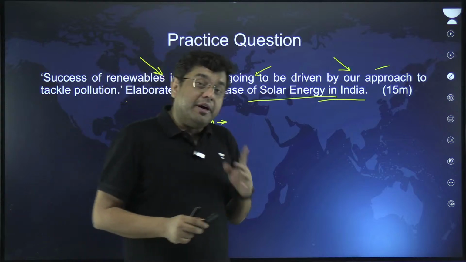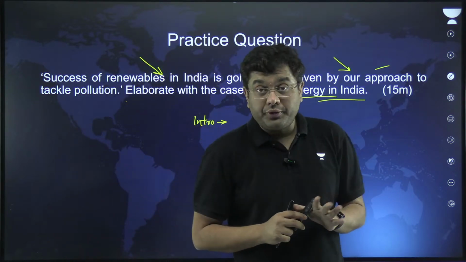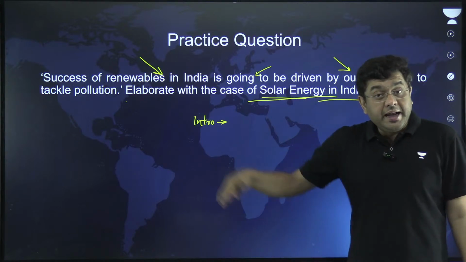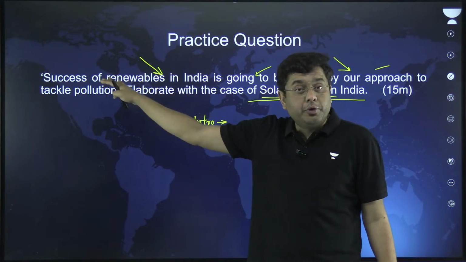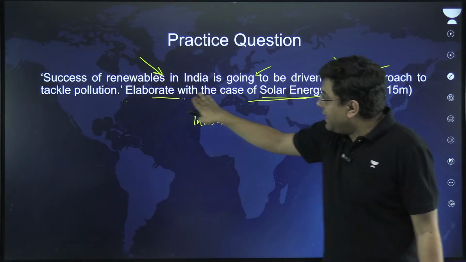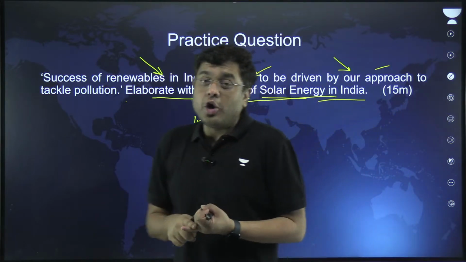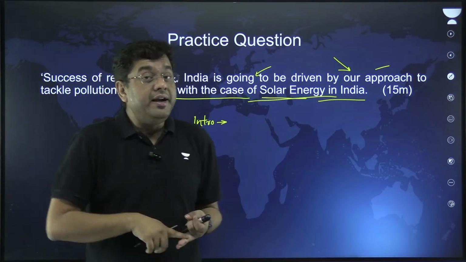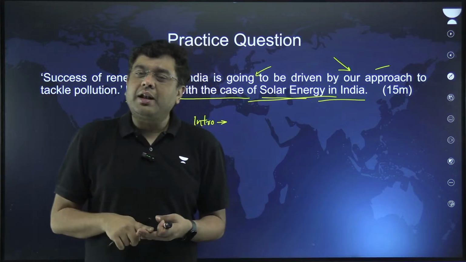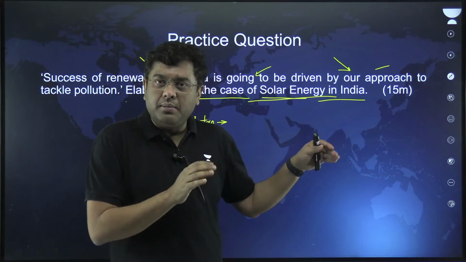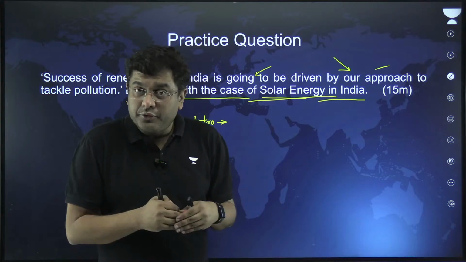Okay. However, let's suppose this was not talking about only solar energy, and the statement was framed like this: elaborate with the situation in India. Then you had to talk about the impact of climate change on wind energy also, and the impact of climate change in the case of small, micro and mini hydropower plants also.